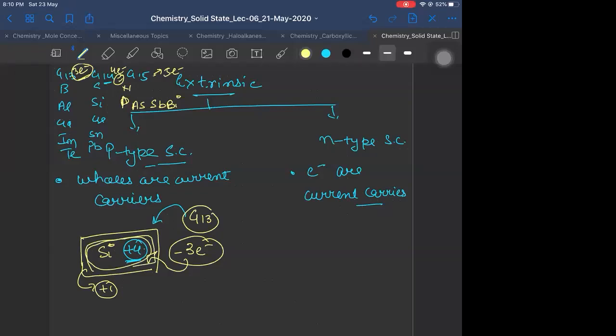Why is it called p-type? Because in +4 you are adding -3, so +1 will be left out. So whenever you add a group 13 element to a group 14 element semiconductor, you will always get a p-type semiconductor.